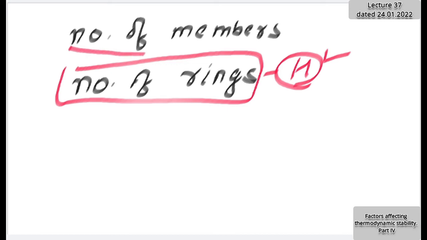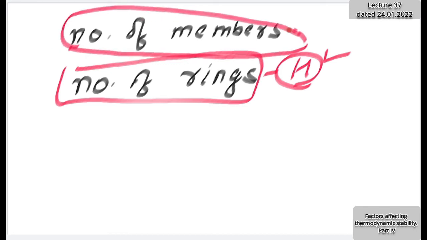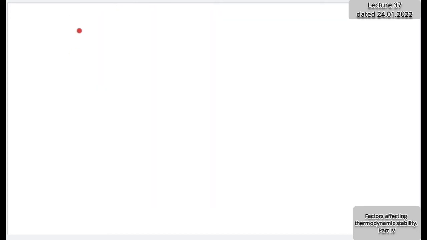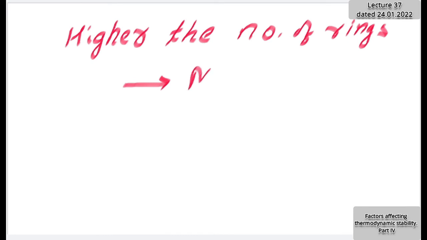And about the number of members, it depends on what kinds of ligands are there. Generally, 6-membered and 5-membered rings are more stable. This is a general point. But here let me cover the first point, the number of rings. What is my statement? The higher the number of rings, the more will be the stability. And that is the reason why EDTA complexes are stable. Have you heard this name, EDTA?